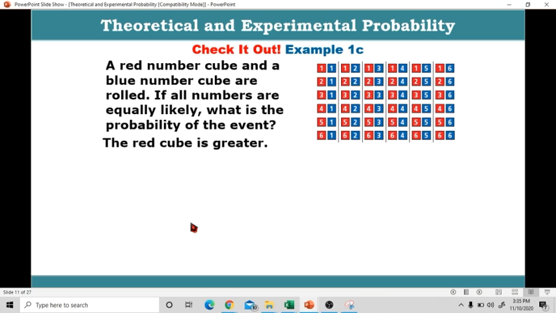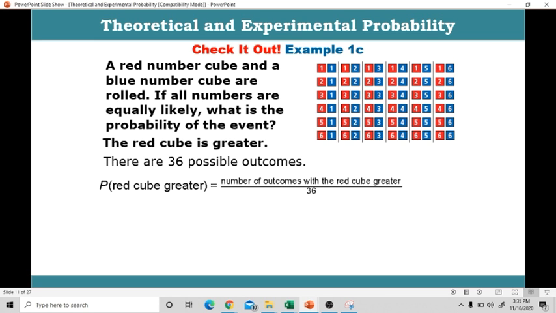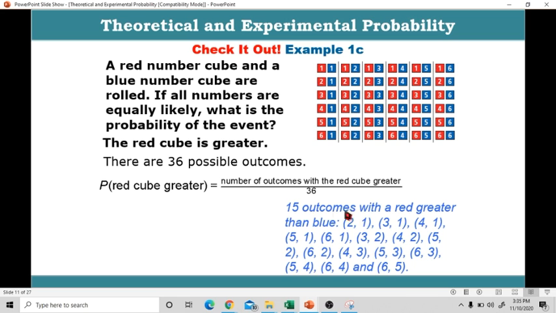Next, a red number cube and a blue number cube are rolled. If all numbers are equally likely, what is the probability of the event? The red cube is greater. Dito maghahanap lang tayo ng outcome na mas malaki yung red cube kaysa sa blue cube. 36 possible outcomes pa rin. There are 15 outcomes with a red greater than blue.